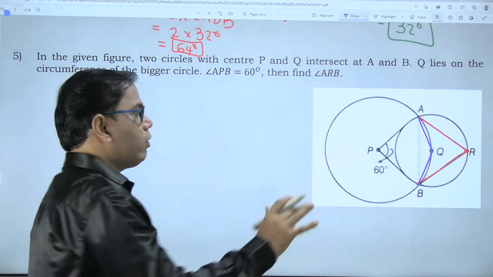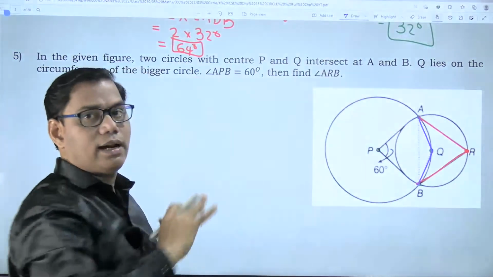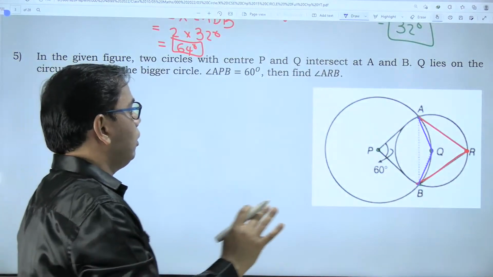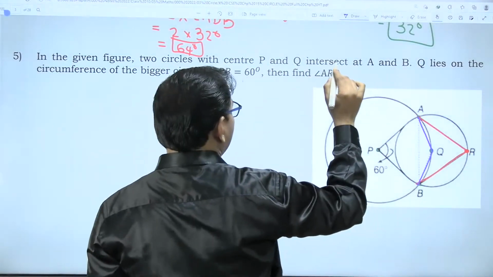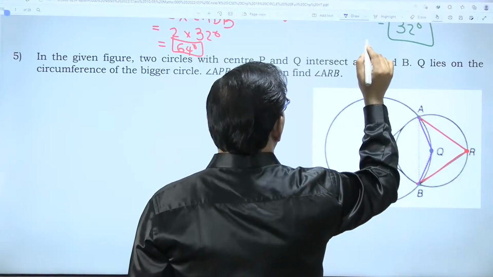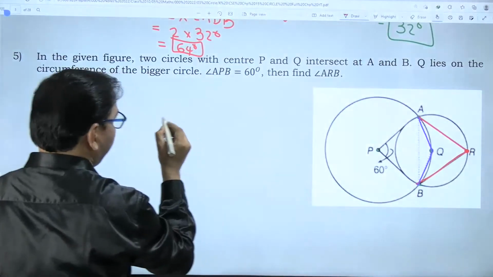Okay, we were concentrating on the smaller circle. Now concentrate on the larger circle. Very nice question, this. Concentrate on the larger circle and see what statement I am making, and try to understand that. Very important question.